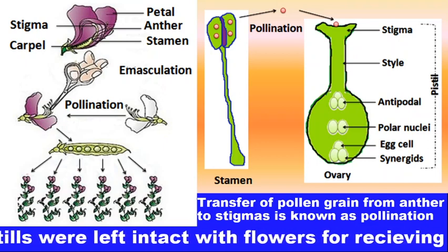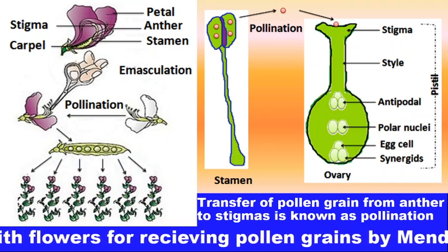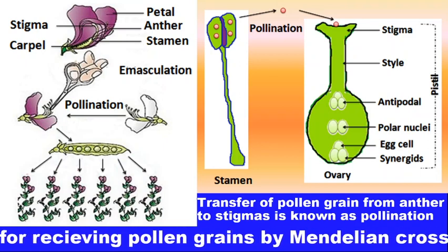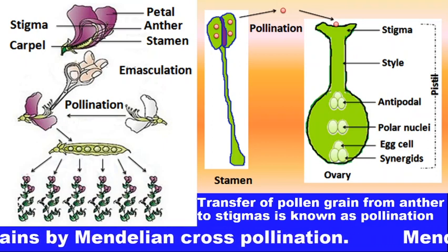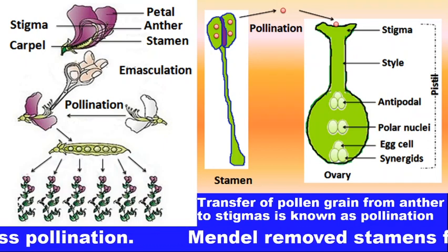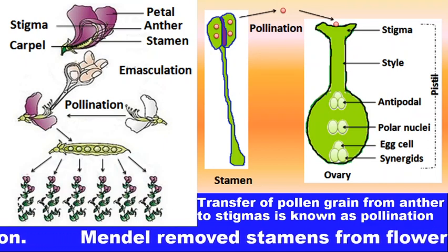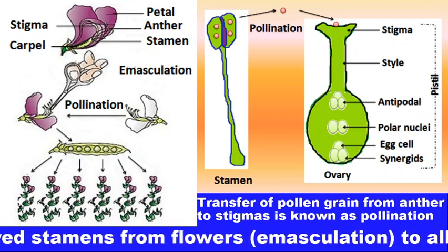So this experimental protocol includes emasculation as well as bagging of the stigma to avoid any chances of self pollination.